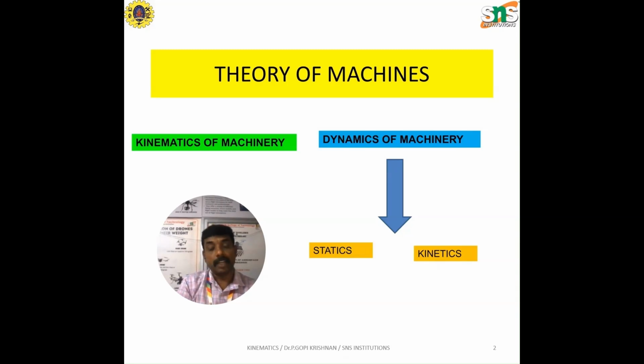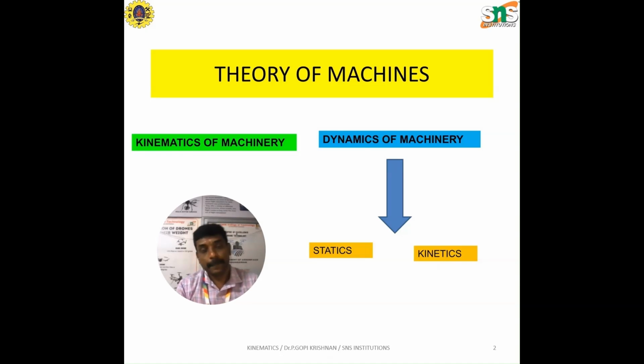In addition, if you study the effect of force acting over the same component, that is what we call the dynamics of machinery.